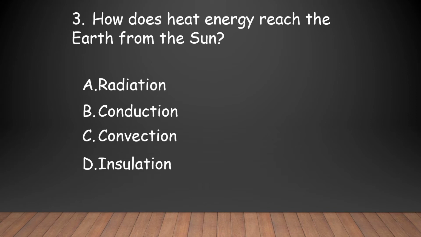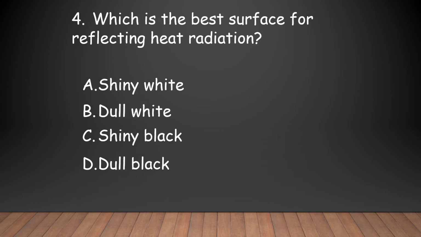And insulation is not at all a mode of heat transfer. So radiation: the rays of the sun come and fall on the particular surface without the help of any medium. So that is radiation. So option A, radiation, is the answer.